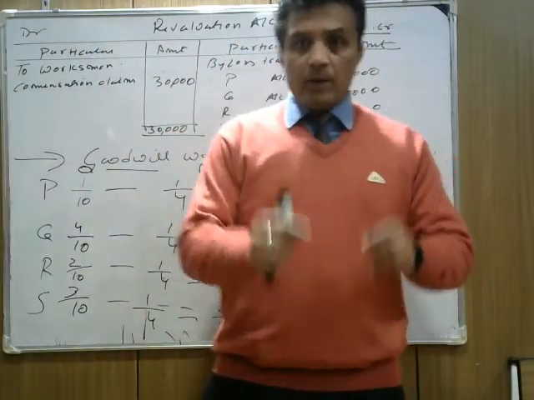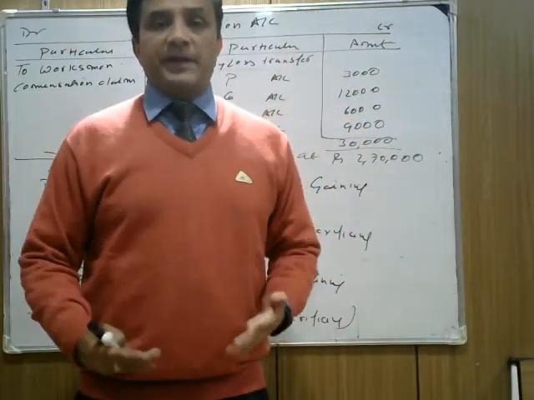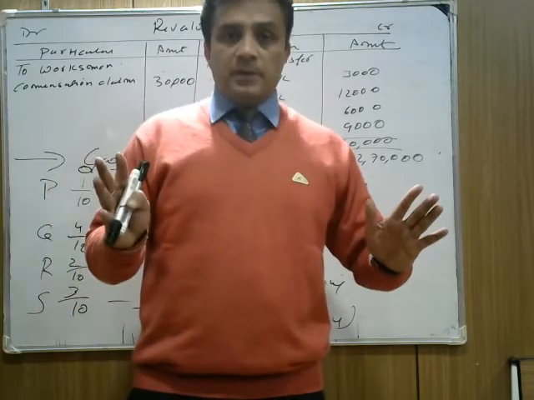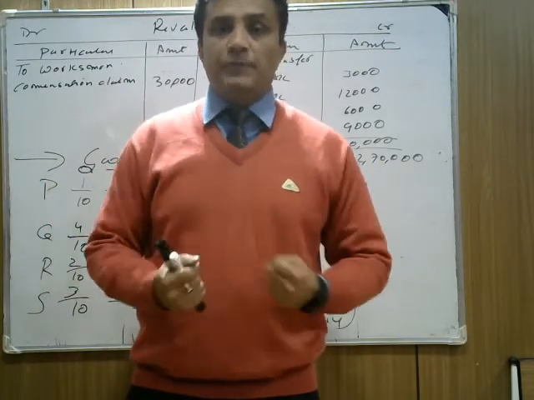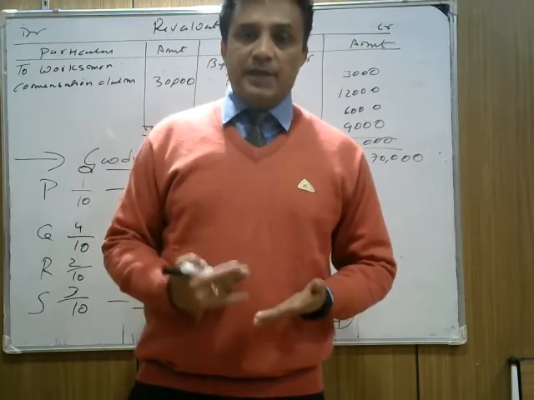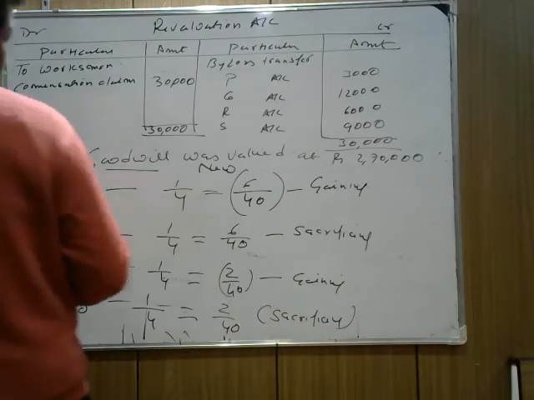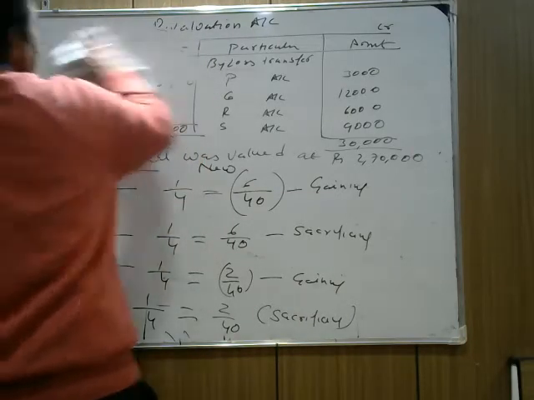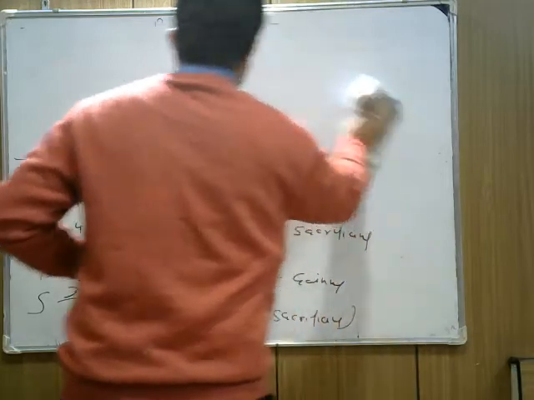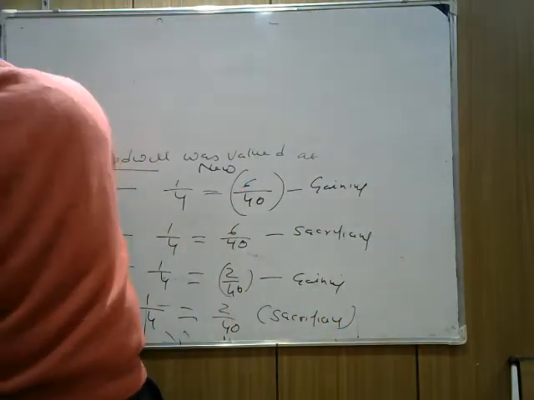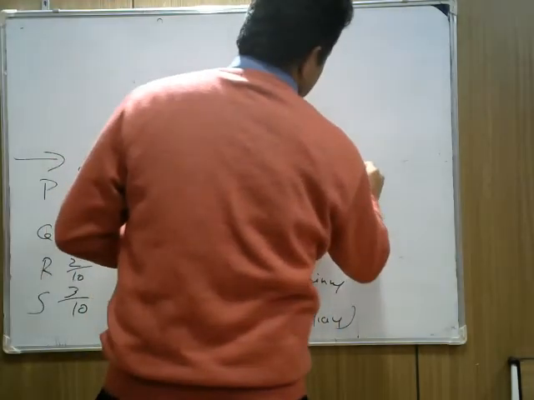You understand the term? How do we find gaining and sacrificing? I know you all know that because we have done many videos on how we calculate gaining and sacrificing ratios. Next part. Now we distribute the goodwill. For this, I need the revaluation part. Here it is mentioned that goodwill is valued at rupees 2,70,000.